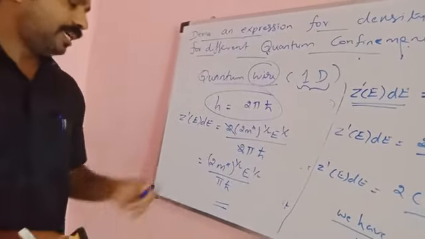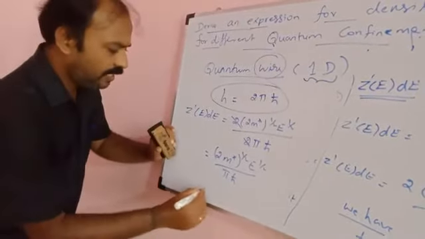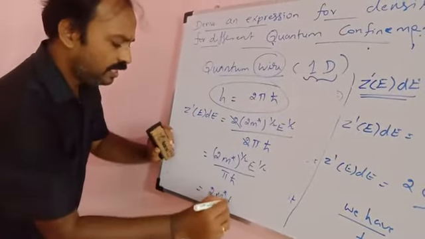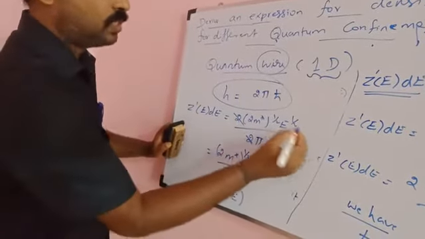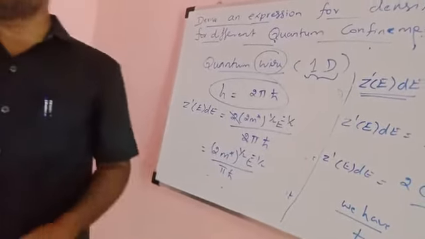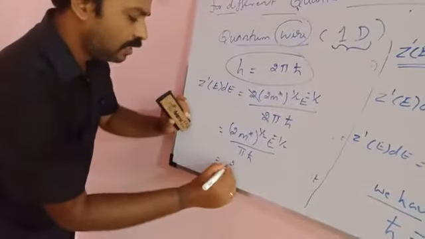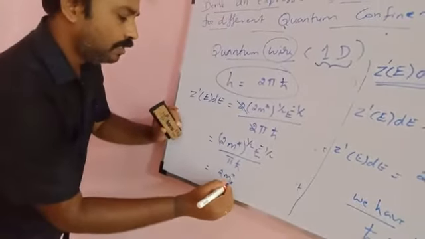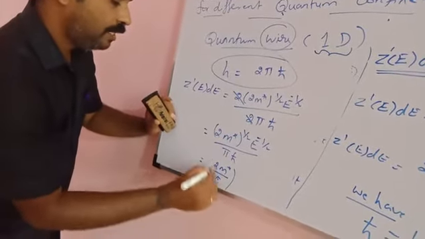This formula is there. So as a whole, you can write 2m star e power 1 by 2. Sorry, here it is minus 1 by 2, so no need to put minus. So this is the answer for finding. Then this can also be rewritten as 2m star divided by e power 1 by 2.